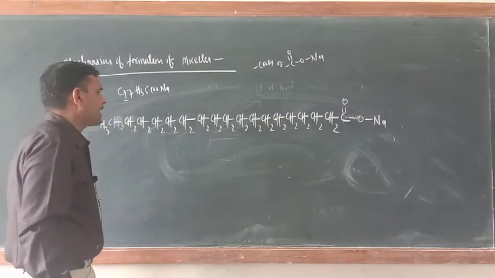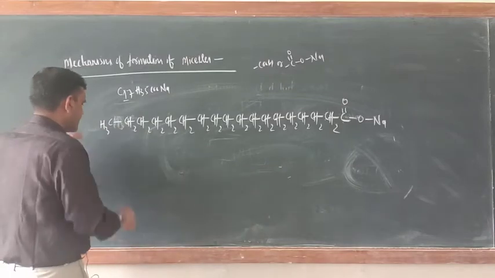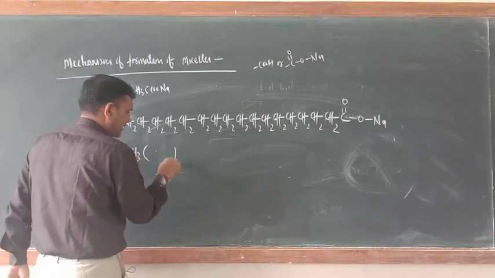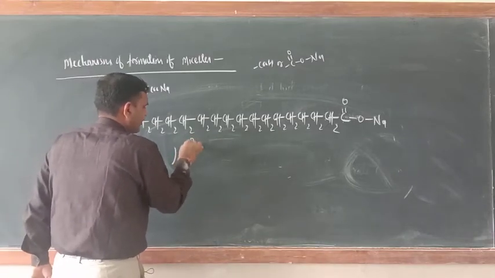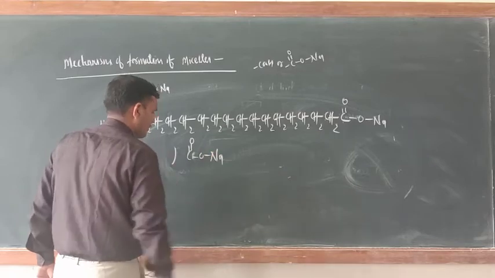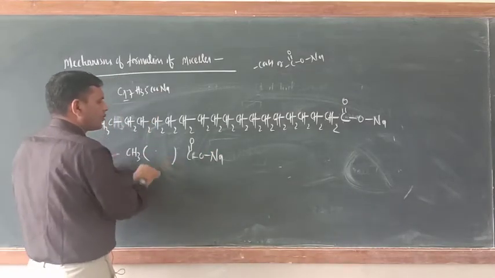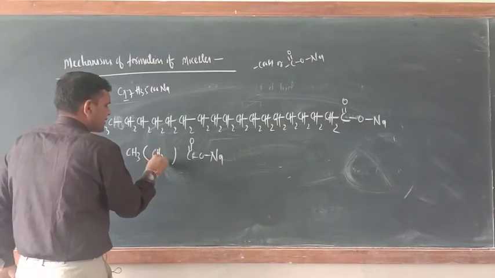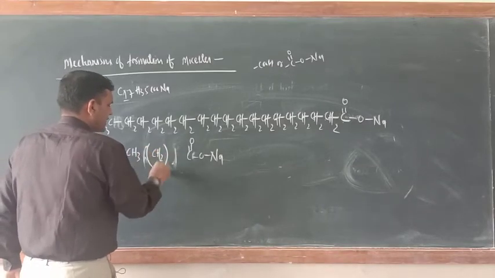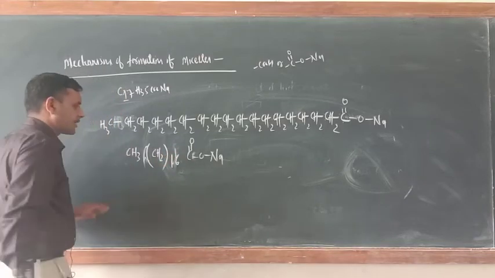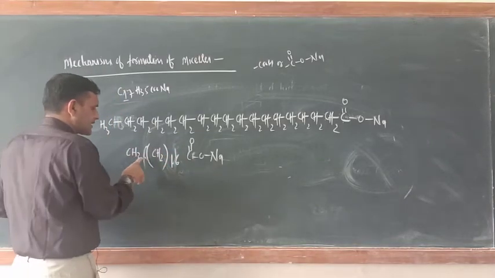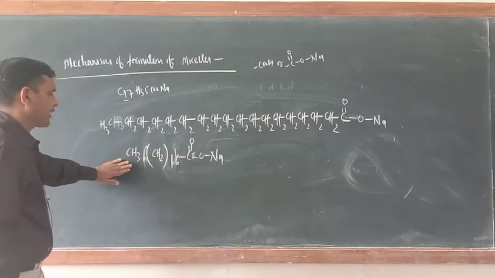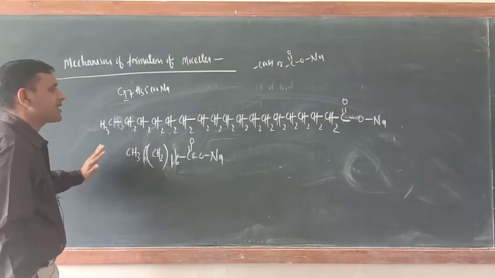Okay, we can condense it also. Just write here CH3 and bracket, and write this one, COONa. Out of 18 carbon, 2 carbon atoms you have written here. How many are left? How many CH2? CH2 here 16. We can write in this way also: CH3 CH2 whole 16 COONa. So what kind of formula is this one? This is now the condensed formula.